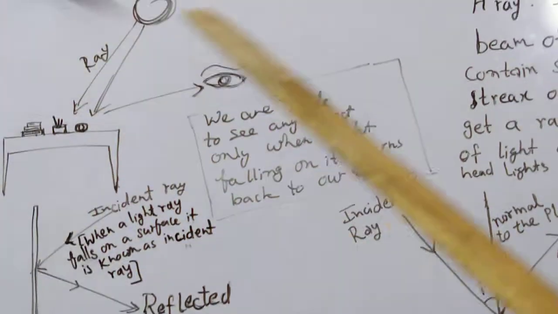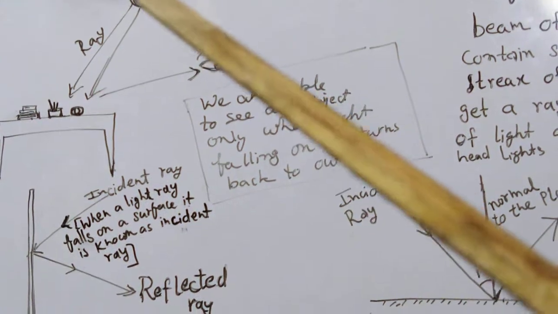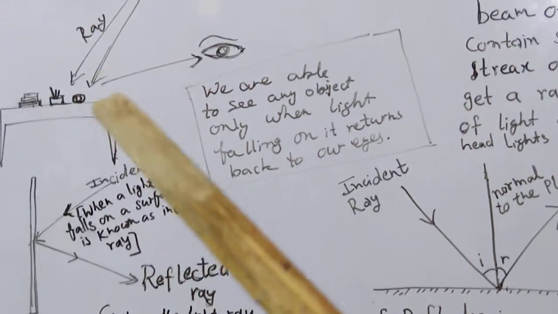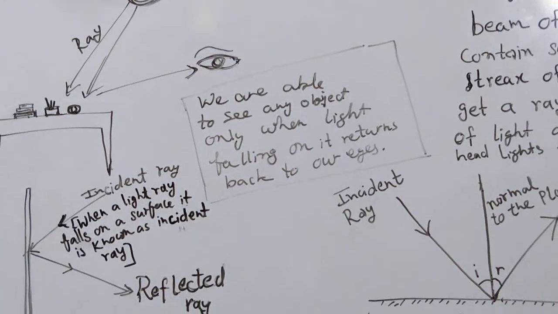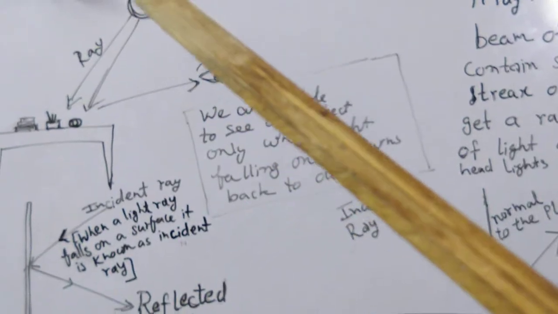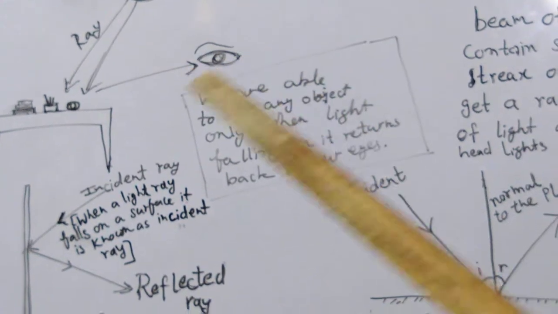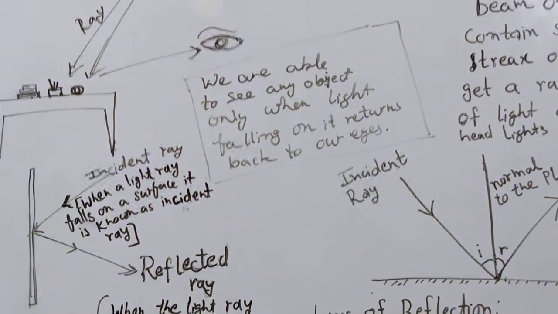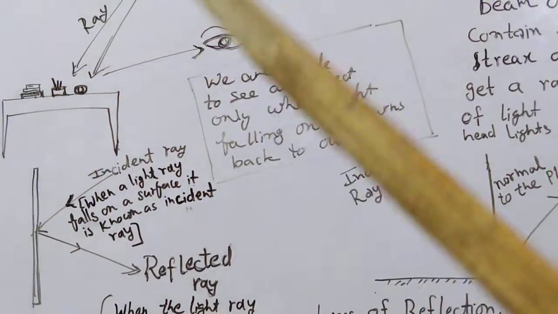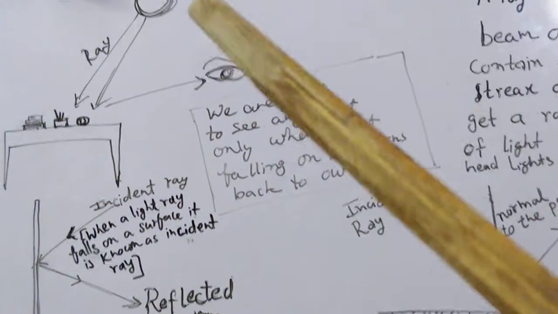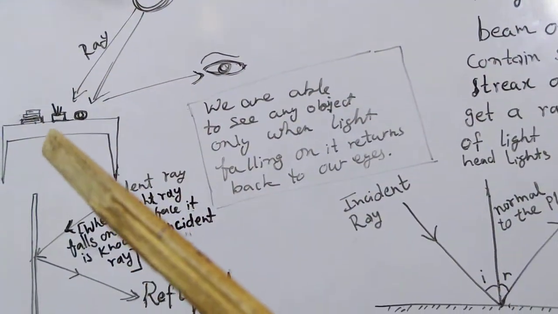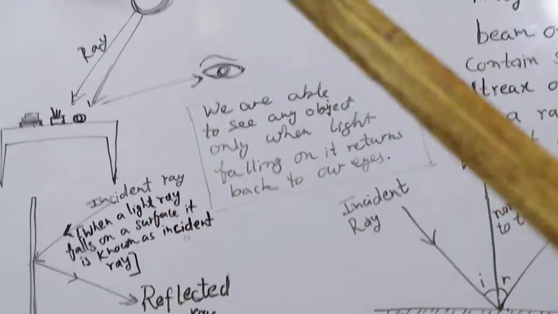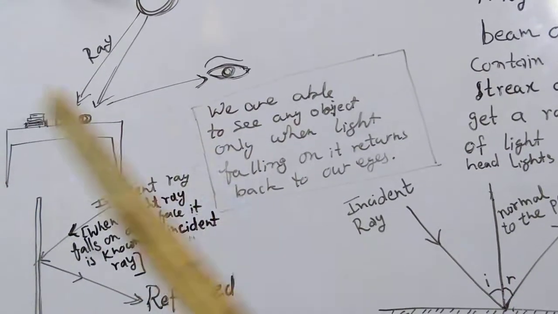What happens when the light ray falls only directly on your eyes? You are not able to see these objects. For example, you do an activity: you go to a dark room, you take a torch, light the torch, and you throw the light to your eyes only. You don't throw the light to the object. Will you be able to see that object? No, because you are not throwing the light to the object. It is necessary that the light ray first goes to the object and then from the object returns back to your eyes. So this is the phenomenon of how we see any object.